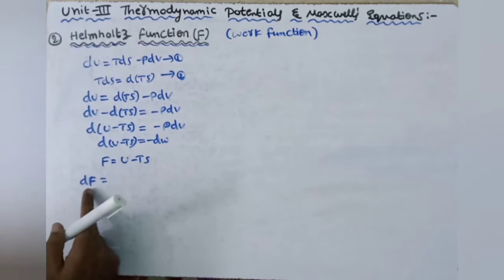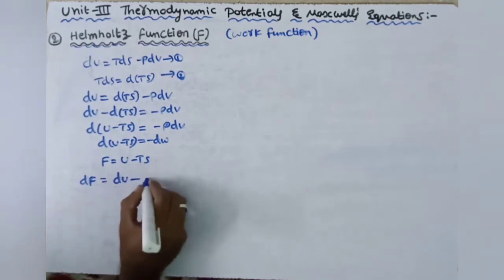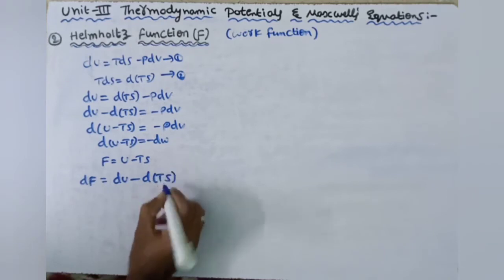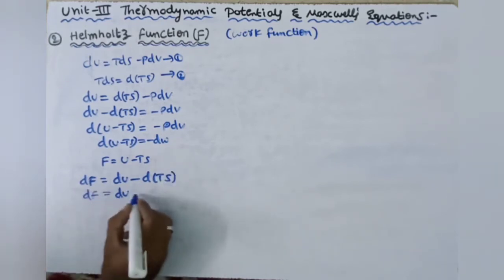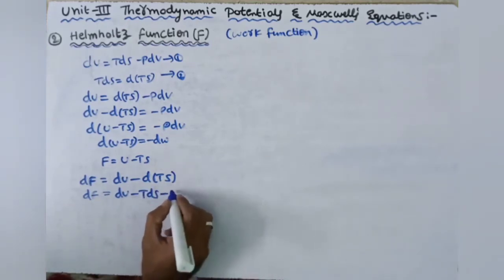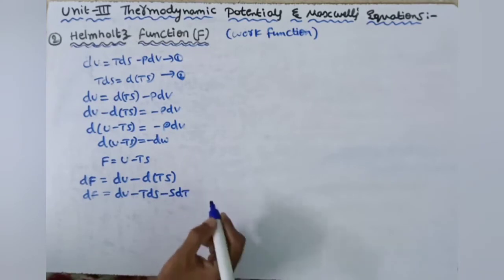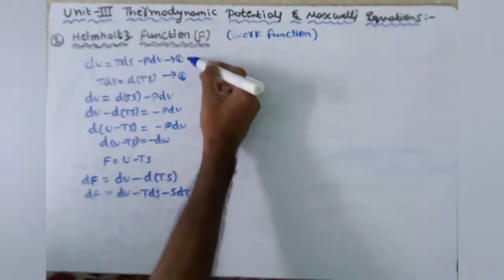So du minus d(Ts), here u is in terms of v. So df is equal to du minus T ds minus s dt. We know that du is equal to T ds minus P dv.